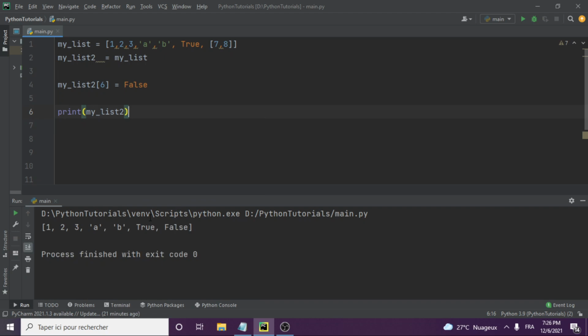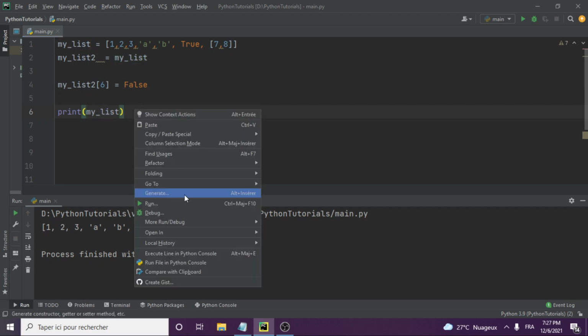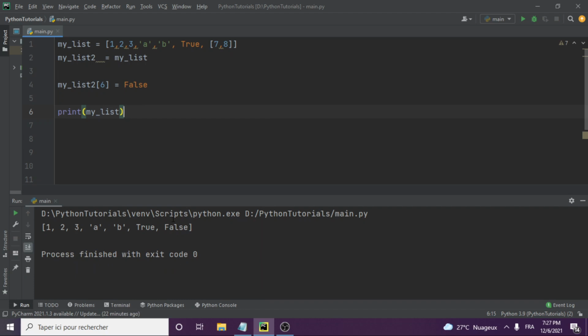So when we run it, you see it's good. We have the 1, 2, 3, 4, true, false. So my list is having this 7, 8 at the end. My list 2 is having false at the end. But what if, for example, we print my list instead and see, just to check? What do we get? Let's run it. So when we run it, you see my list, yes, has now moved from this 7, 8 to false.